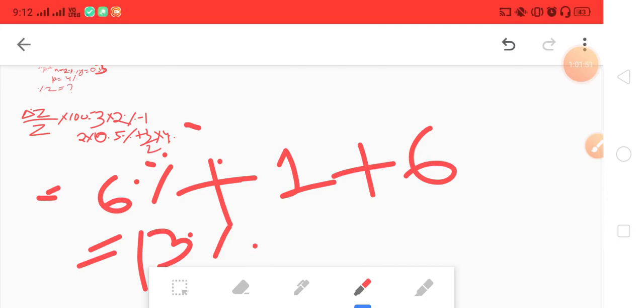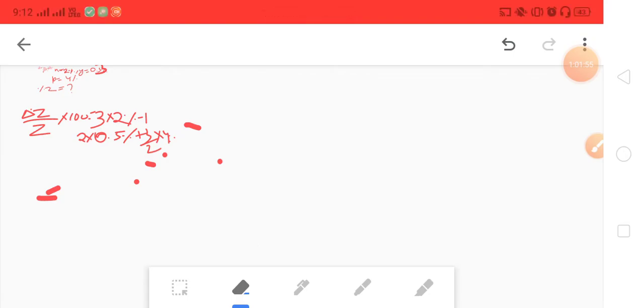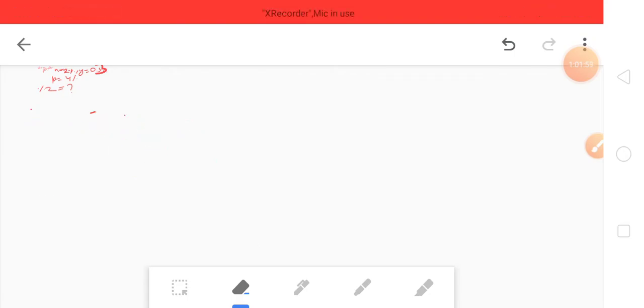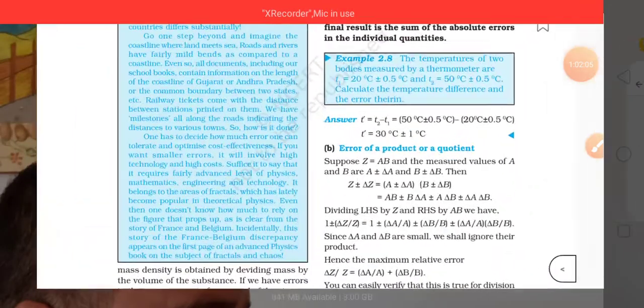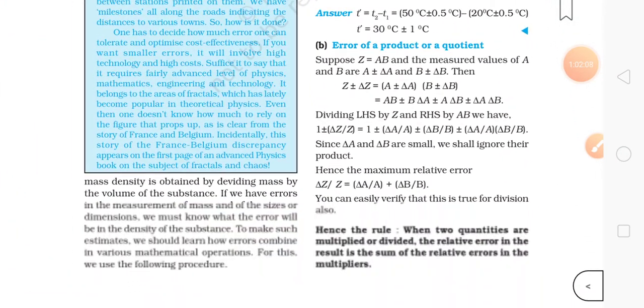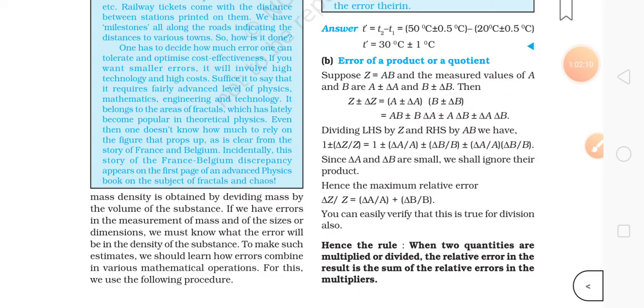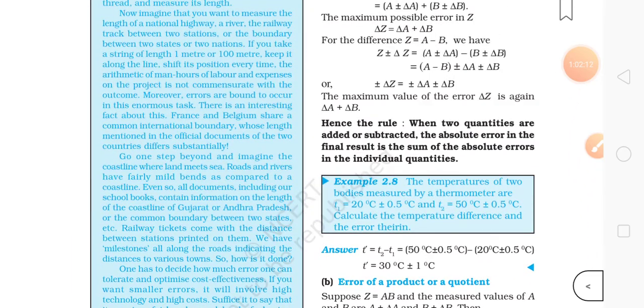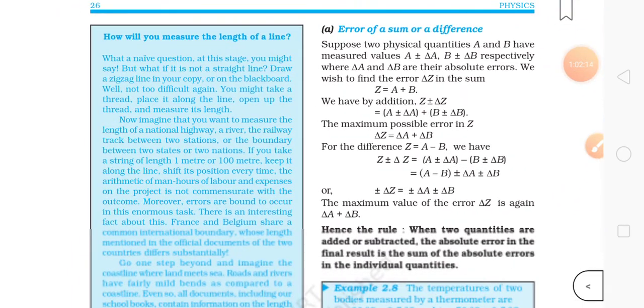Very simple. I think when you saw this question, it seemed very difficult, but it's actually not. And you should also solve some questions in the examples. There are a lot of questions given. You should solve them. I have taught everything, this product or question, everything is completed now.